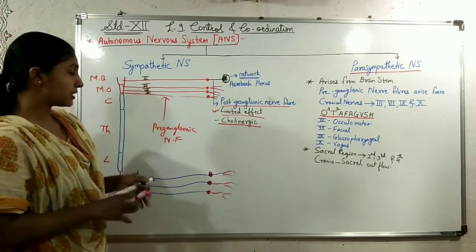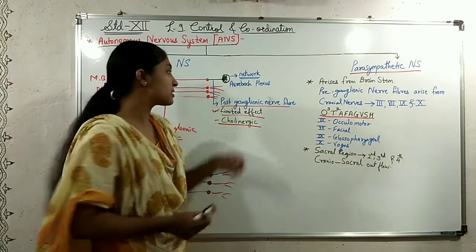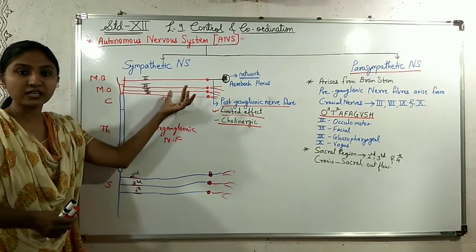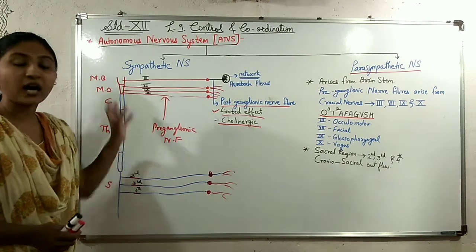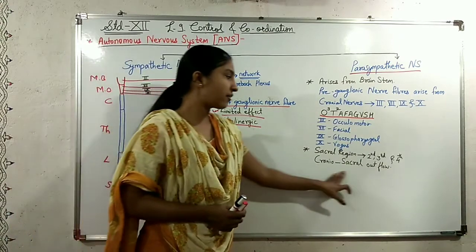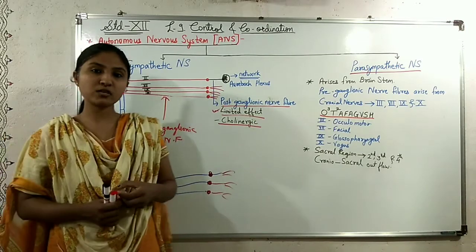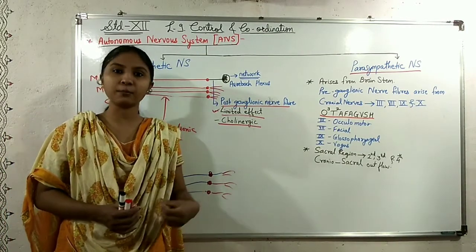So these preganglionic nerve fibers arise from the brainstem, from the cranial nerves and from the sacral nerves. That's why the outflow of these nerve fibers is called craniosacral outflow, whereas in the sympathetic nervous system most of the nerve fibers arise from the thoracic region and the lumbar region.